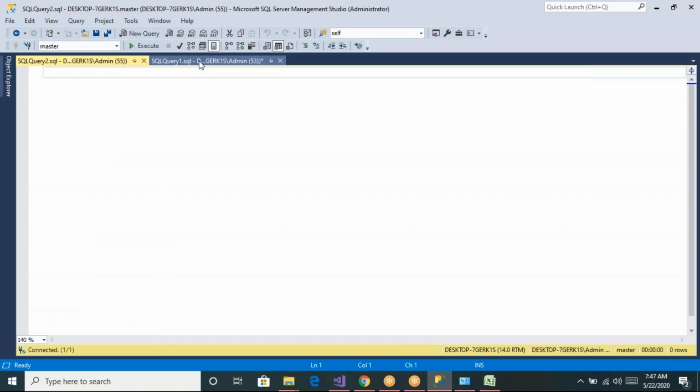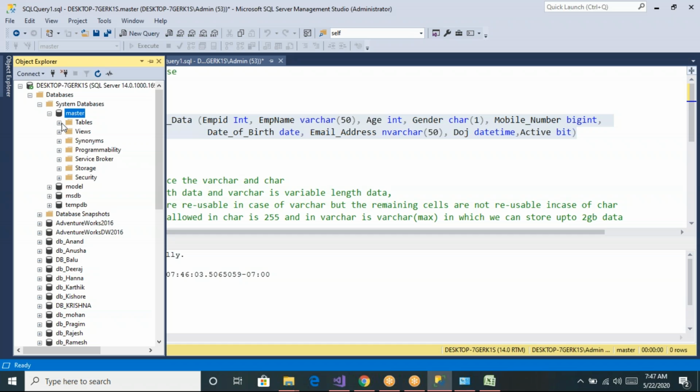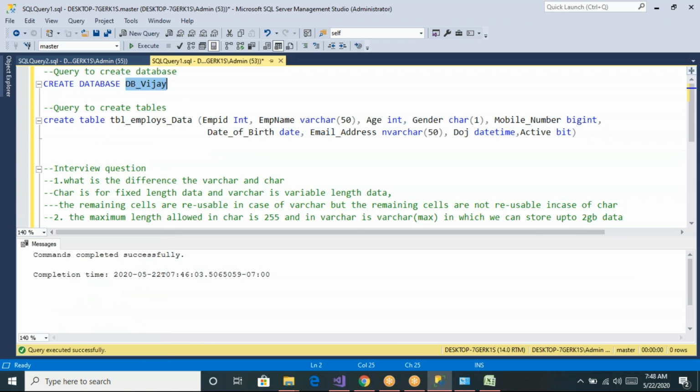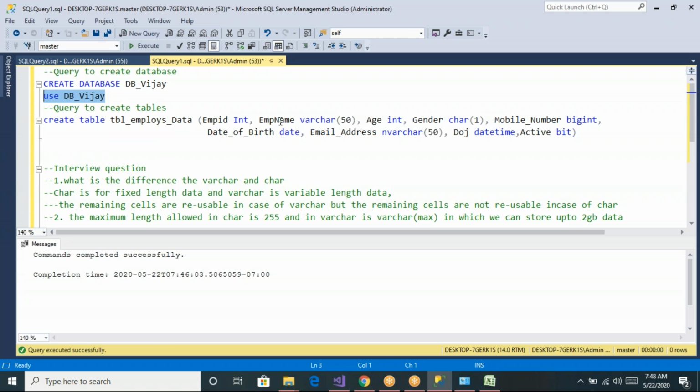And now let us see under this master, does this table exist? Table underscore employees data. So now here you can see we have this table underscore employees data. Yes, so this was created under the master database, but not under the DBVJ database. But how to repoint this session to the DBVJ database? So let us use the command use db underscore vijay. Use db underscore vijay and let us execute this.